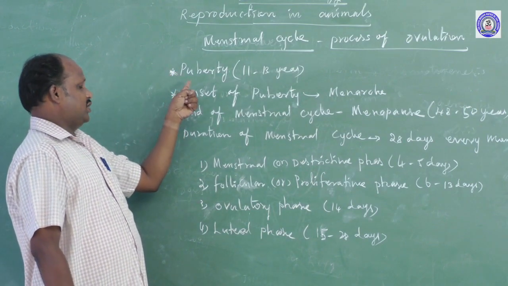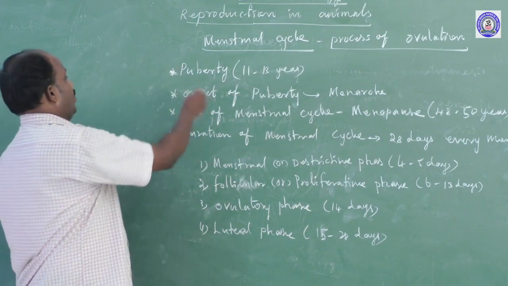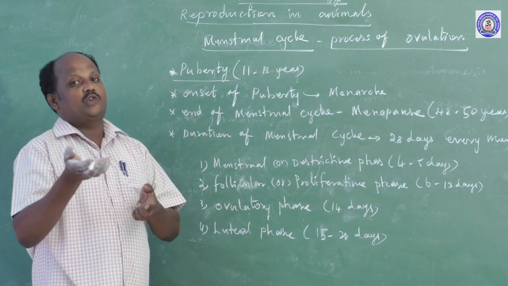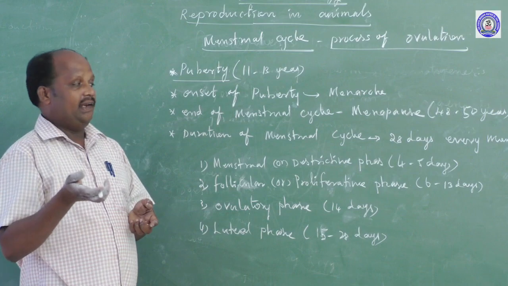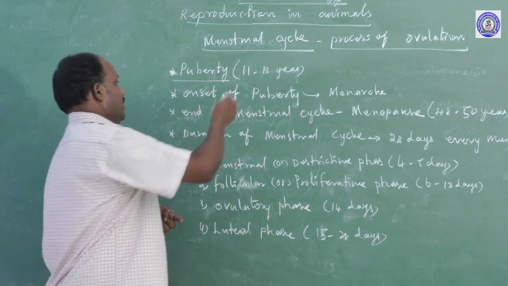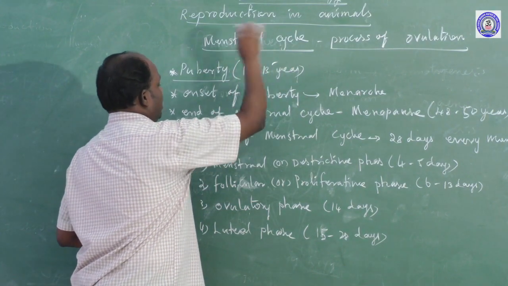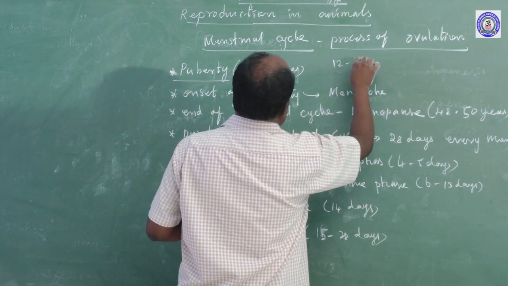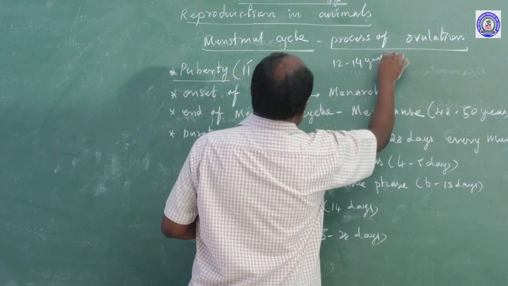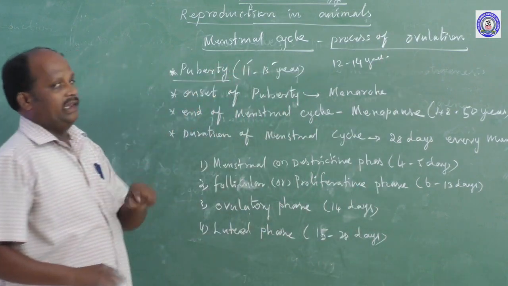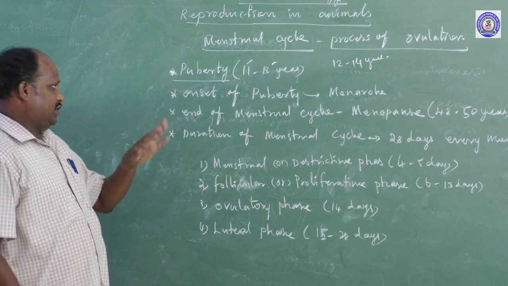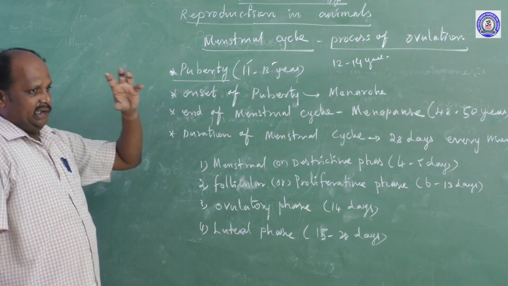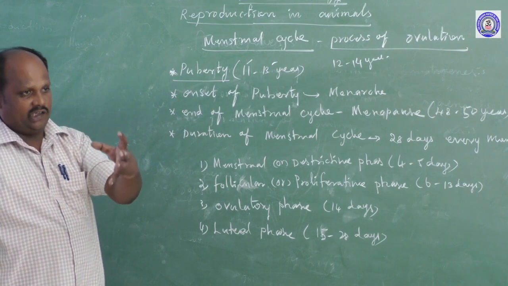The menstrual cycle starts at the puberty stage. Puberty means sexual maturity. In females, puberty occurs at 11 to 13 years; in males, 12 to 14 years. After growth, the reproductive organs are ready to function.